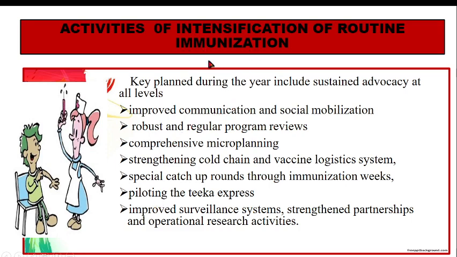Now what are the activities in intensification of routine immunization? First is improved communication and social mobilization. Robust and regular program reviews. Unless and until we have a regular monitoring program, we will not be able to identify. Comprehensive micro planning is required. Strengthening the cold chain and vaccine logistics system.